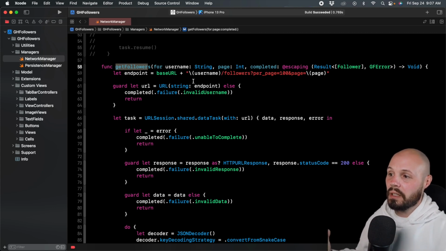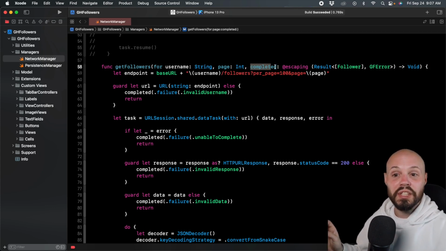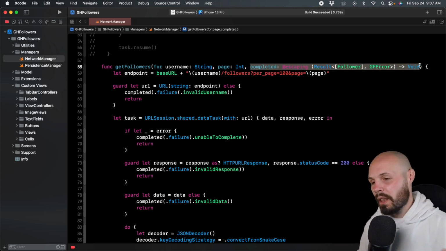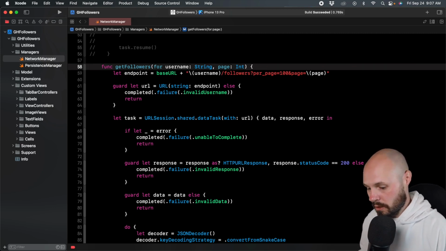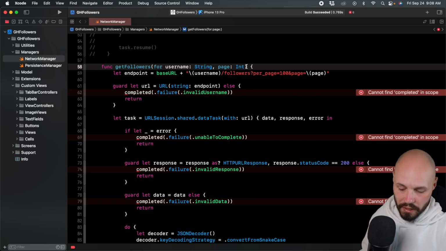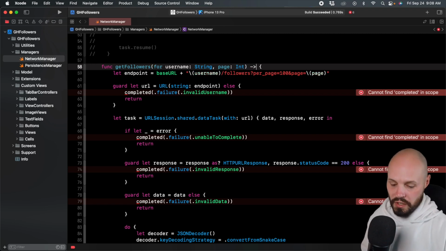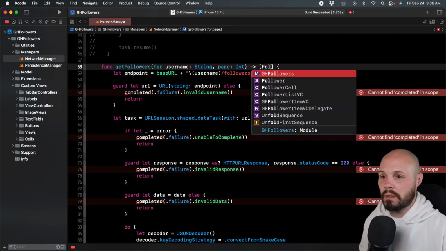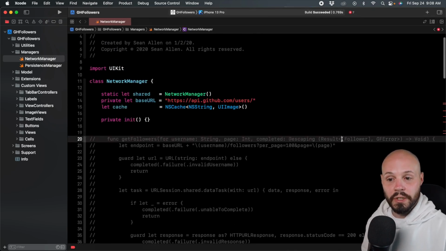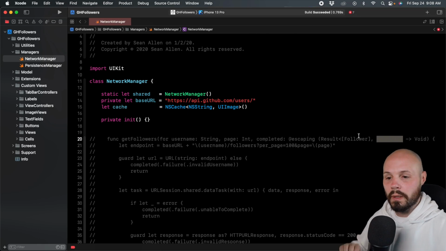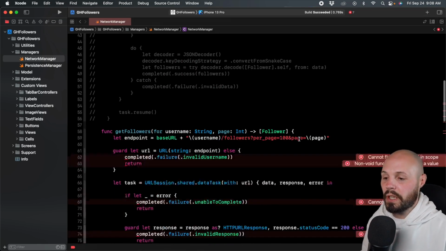So the first thing we're going to do here is this whole completion handler way of doing things, that's out the window. So we're going to completely get rid of our completion handler. And instead of it returning that completion handler with the result, right, it just returns an array of follower. All right, if I go back up to the top, you can see that's what our result did, right? It either returned an array of followers or an error. Well, again, we're not messing with that. We just want to return an array of followers.